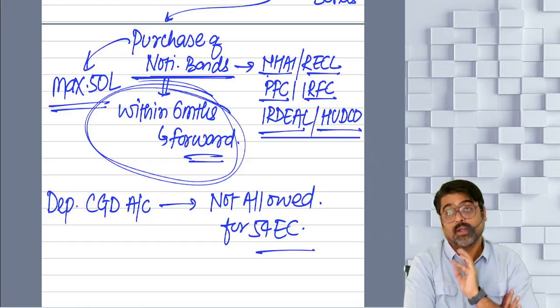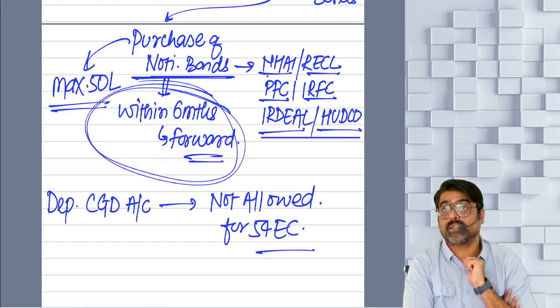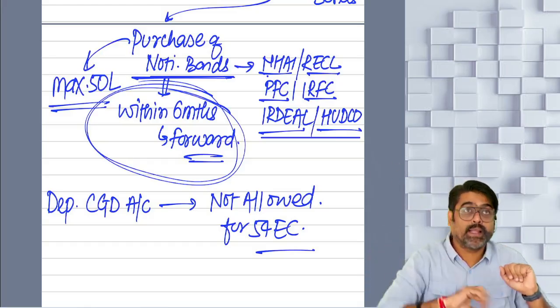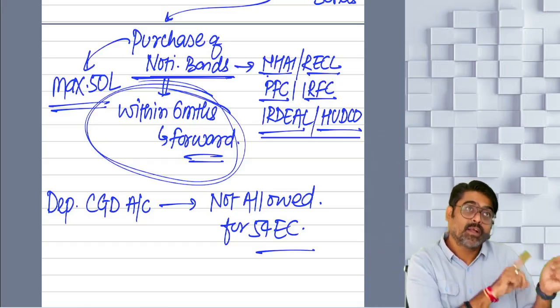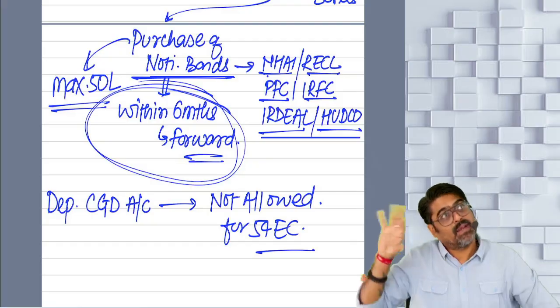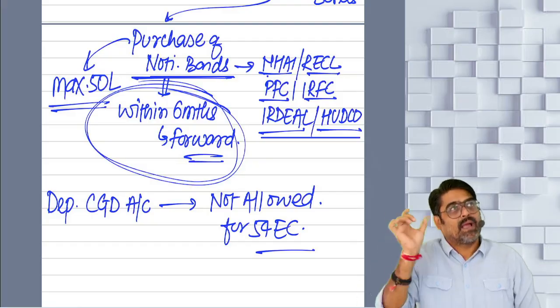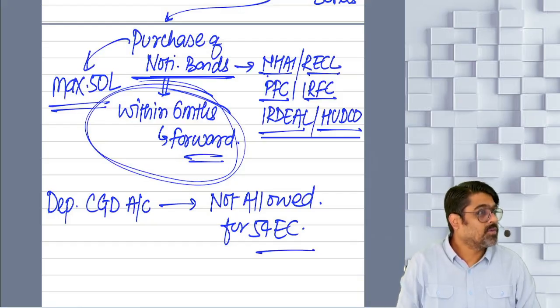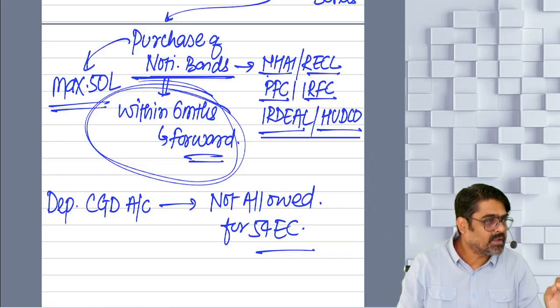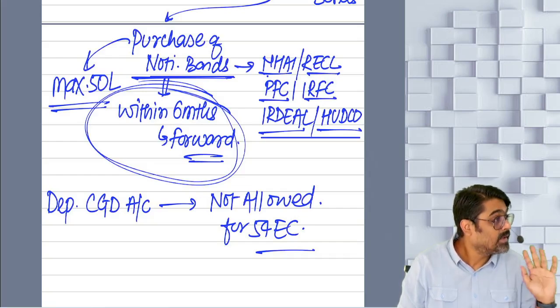So you thought that okay, 75 lakhs bonds are purchased. It will be assumed that out of 80, 75 lakh is invested. So to the extent of 75 lakhs, my gain will be exempt. I will pay tax only on 5 lakhs. You were thinking like that. What the government said? Any investment in the bonds over and above 50 lakhs will be ignored.